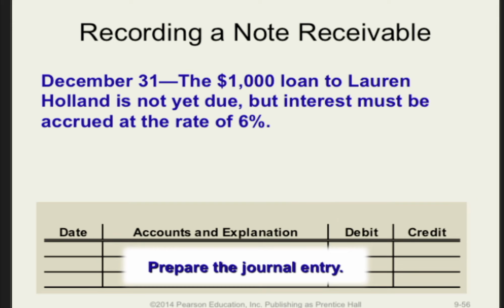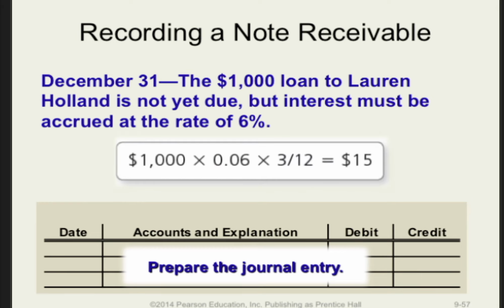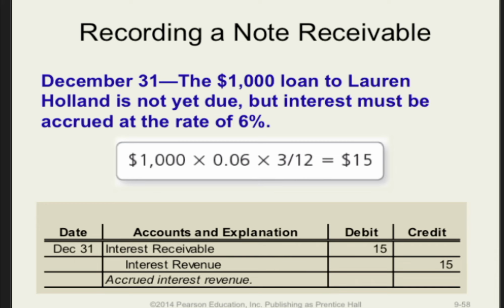On December 31st, the $1,000 loan to Lauren Holland is not yet due. However, 3 months have passed since the loan was made, so interest must be accrued. This is how we would prepare that journal entry. The computation is straightforward. $1,000 times 6% times 3/12 or 1/4 of the year that has passed by. This gives us a total of $15. The entry will require a debit to interest receivable for $15 and a credit to interest revenue for $15.